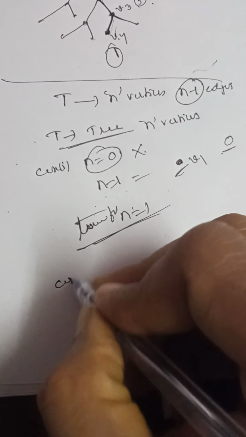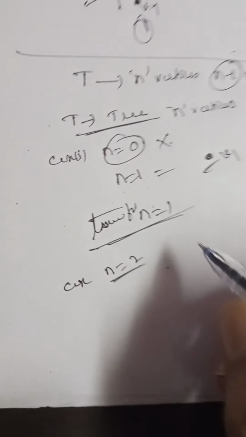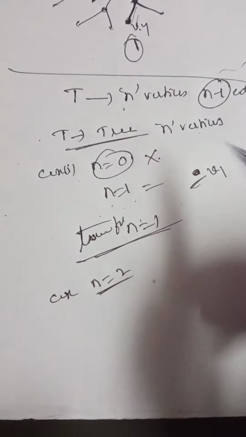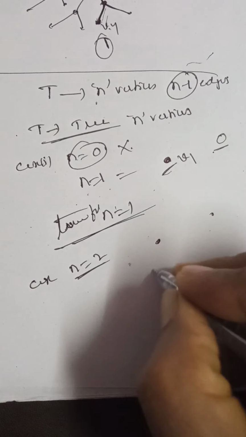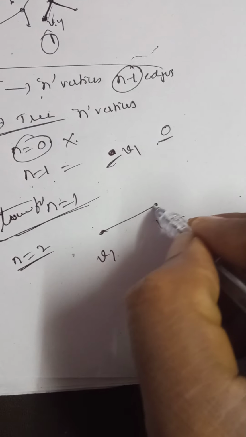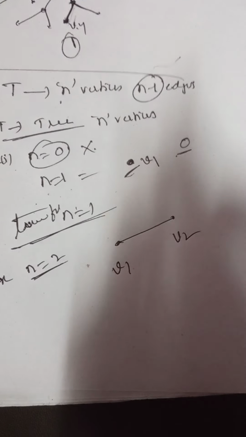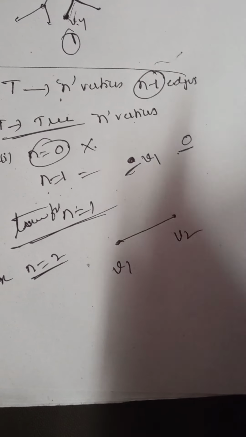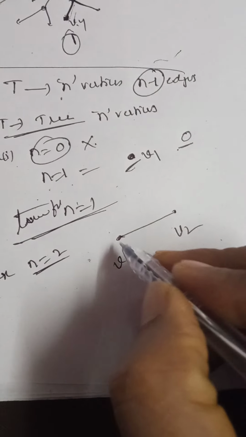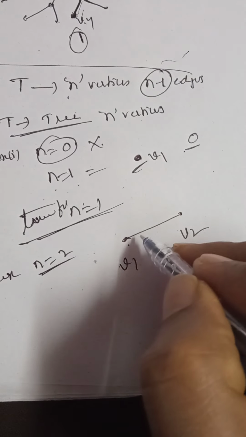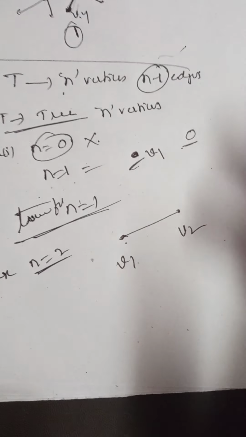Now, case 2. Case 2 means n is equal to 2. What is n here? The number of vertices in a tree, right? Here we are taking two vertices. One is V1, another one is V2. The graph must be a tree, which means it is connected like this, right? A tree is a connected graph with a unique simple path between each pair of vertices. Yes, this graph is connected. There is a unique simple path between each pair of vertices. How many pairs are there?